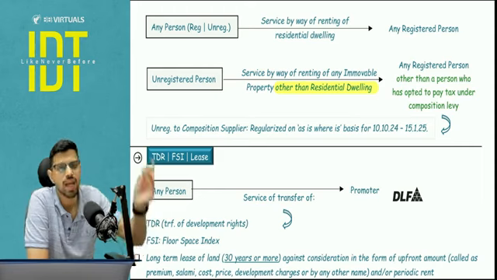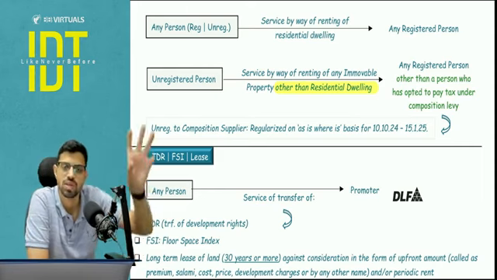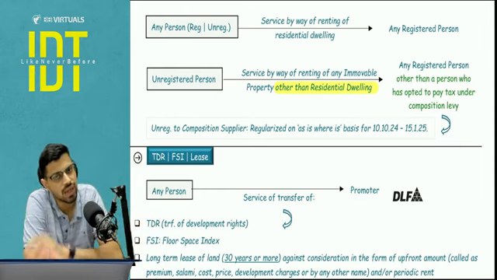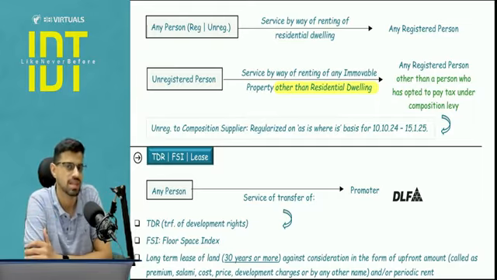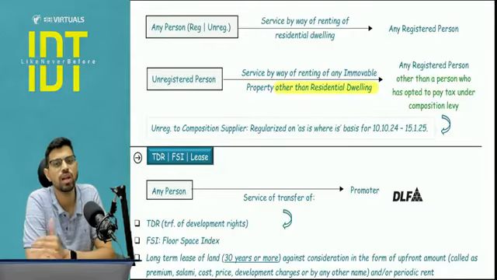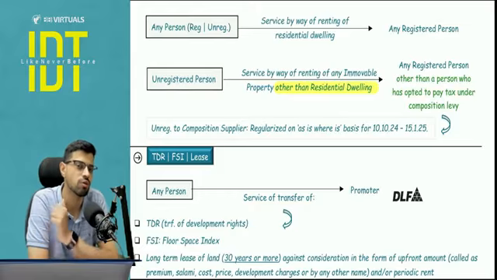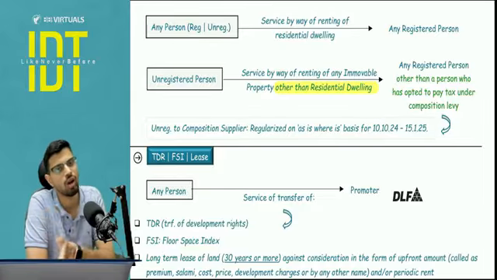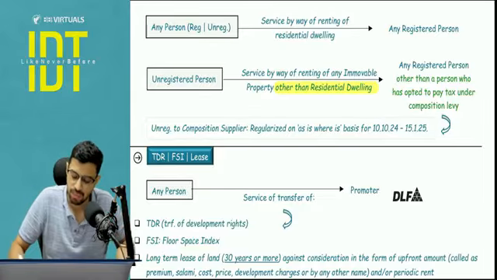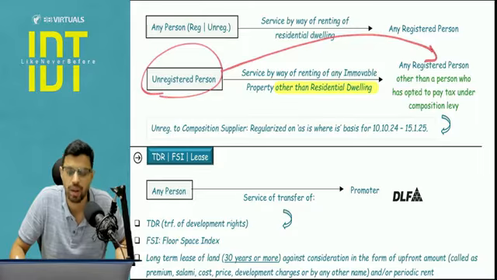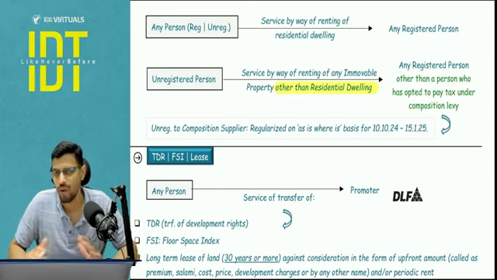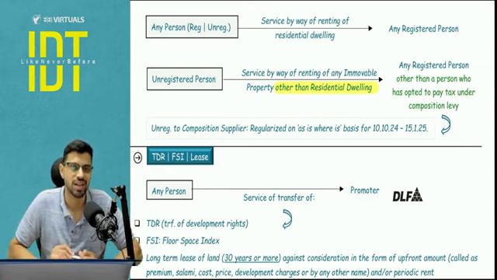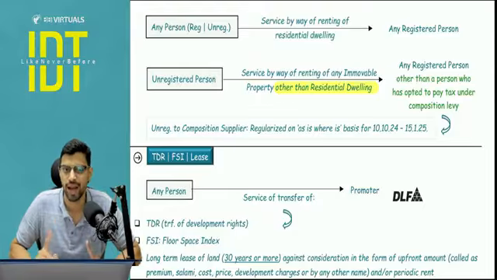Why is this a relief, sir? See, composition levy, why does a person go for it? Because he wants to save himself from tax compliances. And if he takes a shop on rent from an unregistered person, then he has to comply with RCM. This is a headache for him, na? Then he will say to Nirmala Tai, I came into the composition scheme to save myself from tax compliances, and now you are putting this tax compliance on me. So there was an amendment: for commercial property on rent from an unregistered person, if the recipient is registered but under the composition scheme, RCM will not apply, tax will not be there. Why will tax not be there? Because the supplier is also unregistered. Is it clear? Don't use the word exempt. Say there is no tax.